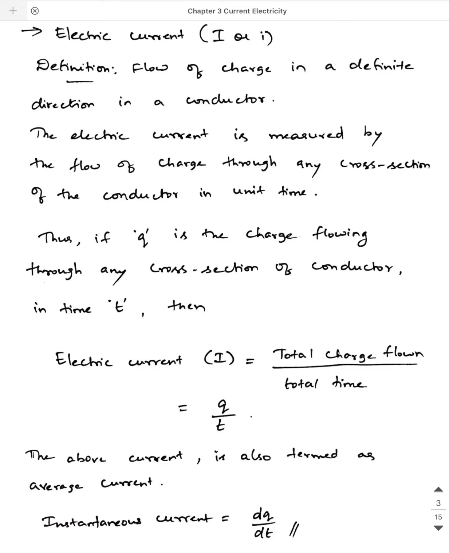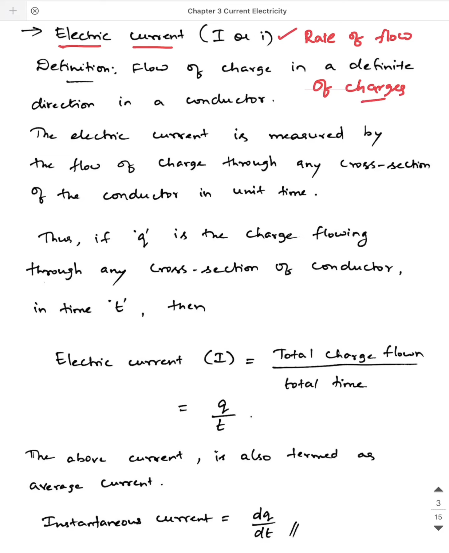The next topic that we are going to see is electric current. The term electric current is also not new to you. You would have learnt it in your 10th grade. So what does electric current mean? Electric refers to charge, current means flow of charge. So if you are able to define a parameter like rate of flow of charge, then the rate of flow of charge is what is called electric current.